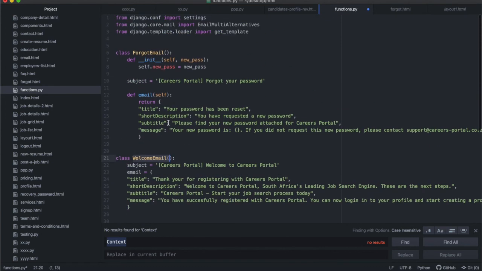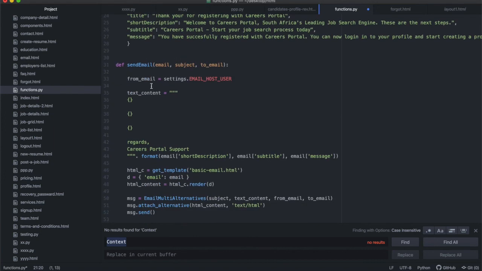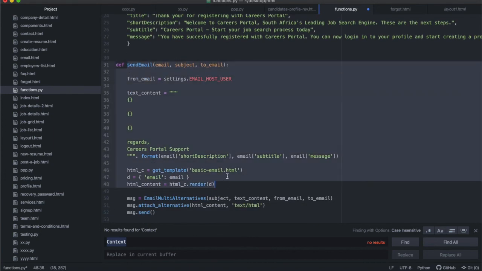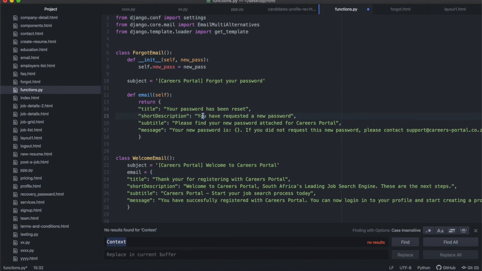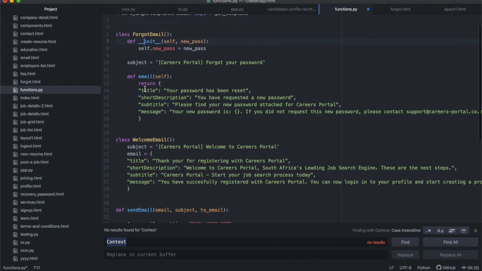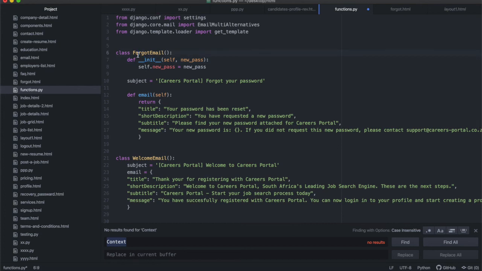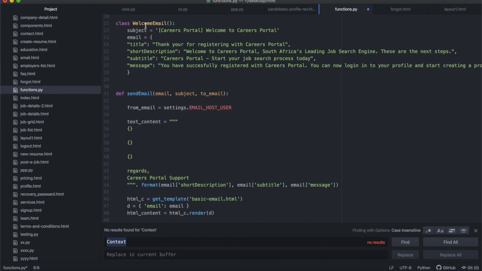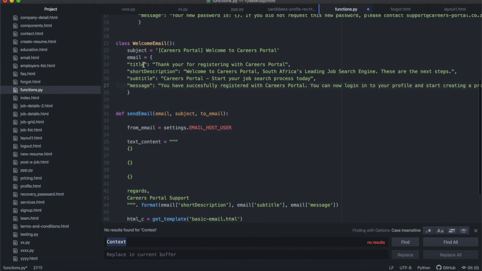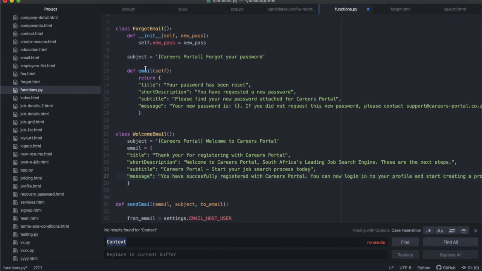And the reason why I've done it this way, and I've actually used two different examples to show you, is that then I can write the send email function only once, and then this function can be interchanged and used over and over again for multiple emails. And then the only thing I have to write multiple classes of is for the different type emails, okay? So when I want to send an email for forgetting your password, I'm going to use this class, all right? When I want to send an email for a welcome email, it will have a different subject. It will have a different description, subtitles, all of the data that actually goes into the email itself will be different from the data that goes into the forgot email.